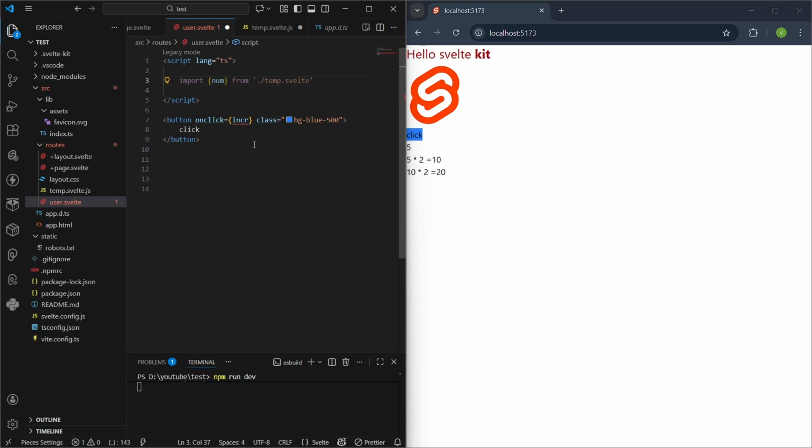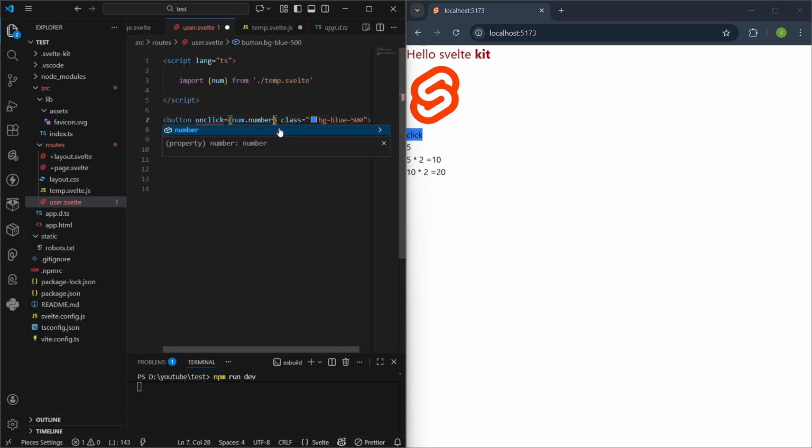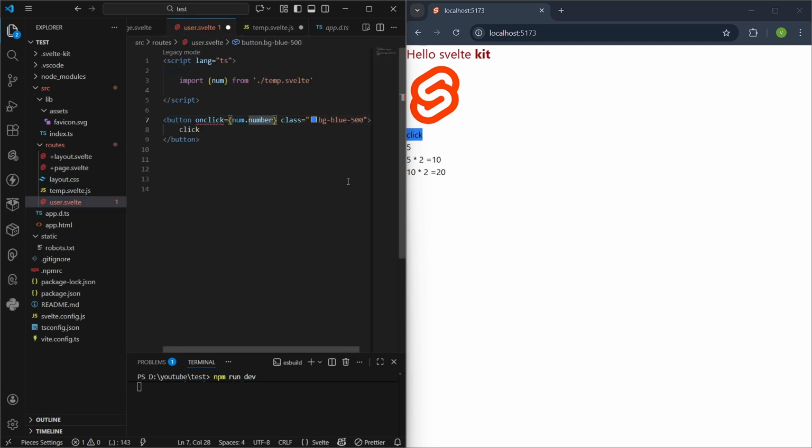Looks great. And we are going to use this over here: num.number, which is 0, plus equal to 1.